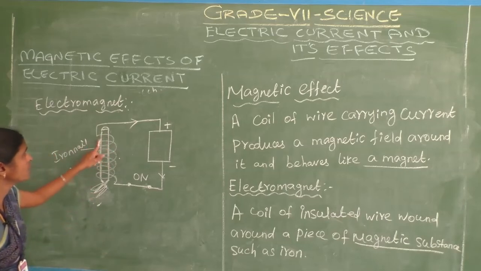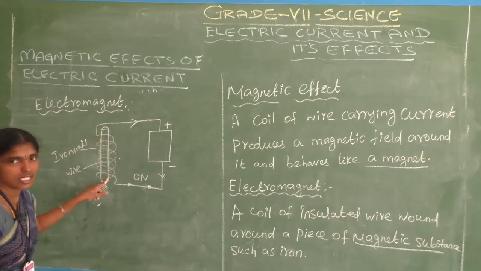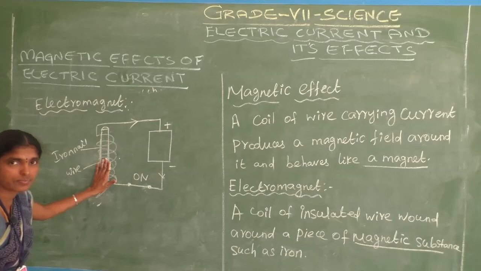The iron nail is the magnetic substance. A coil of wire wound around a piece of magnetic substance such as iron. That is called the electromagnet.